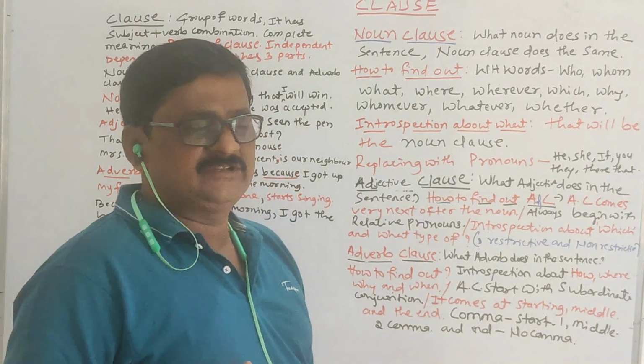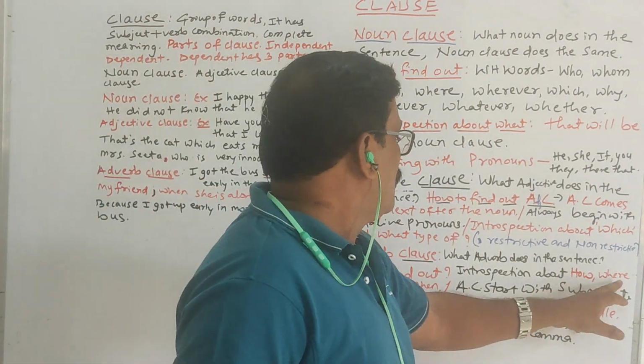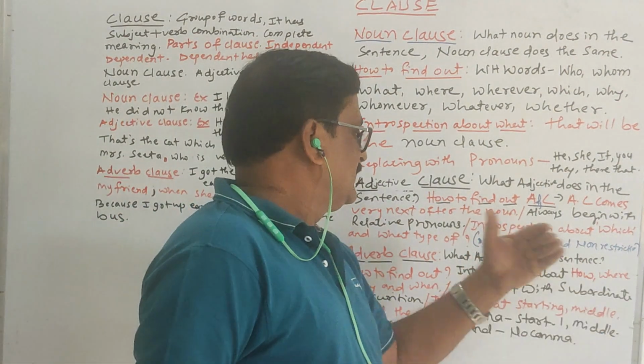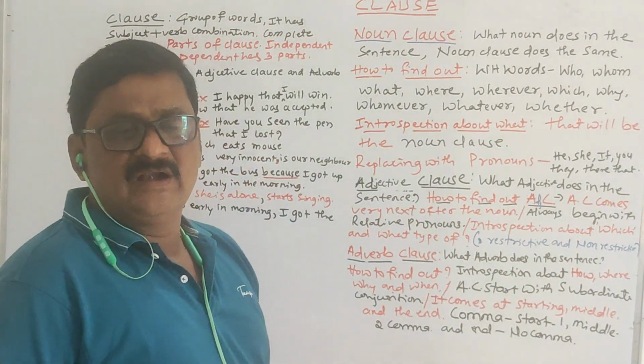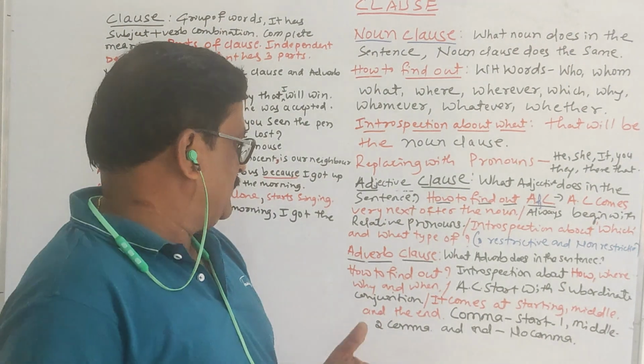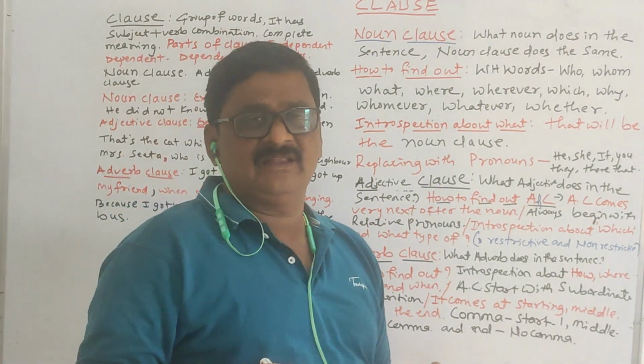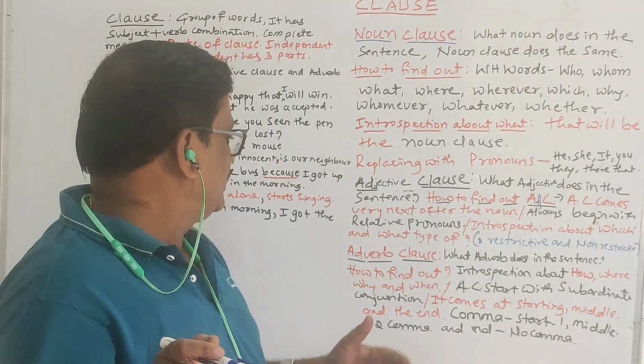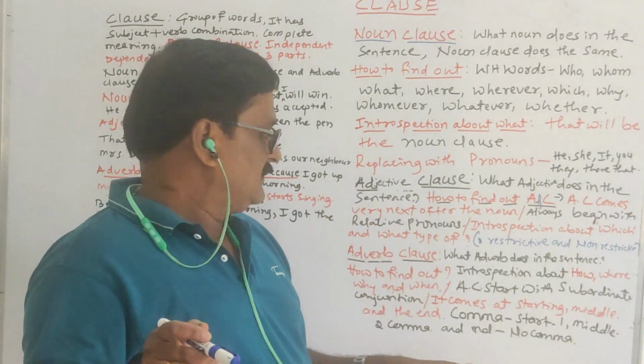Introspect yourself: how, where, why and when. You have to ask yourself these, and whatever answer you get tells you it is an adverb clause.